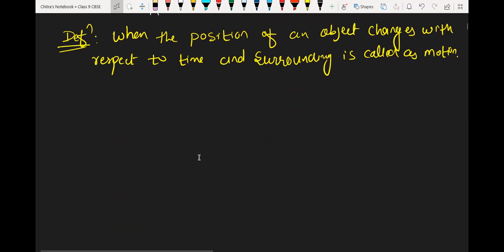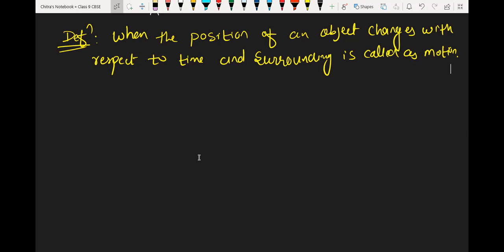With respect to that person we are stationary, or with respect to us that person is stationary, because inside the bus our position is not going to change. But if we discuss the surrounding outside the bus, then with respect to the outer surrounding, our position changes. Is it or not?